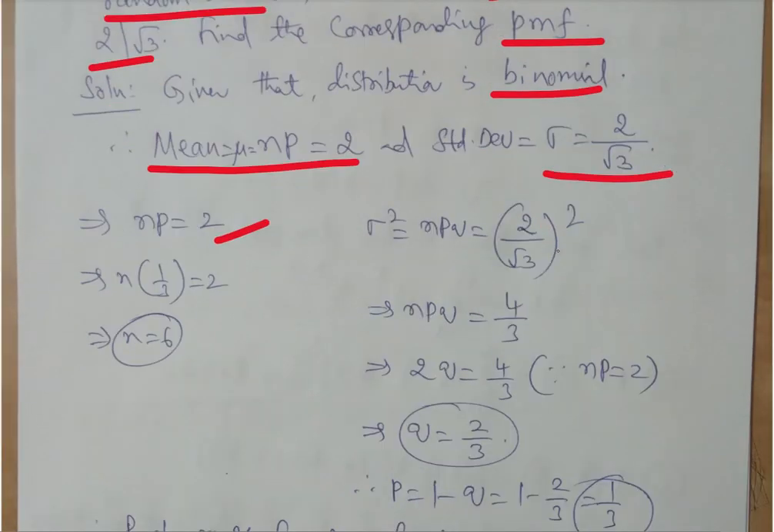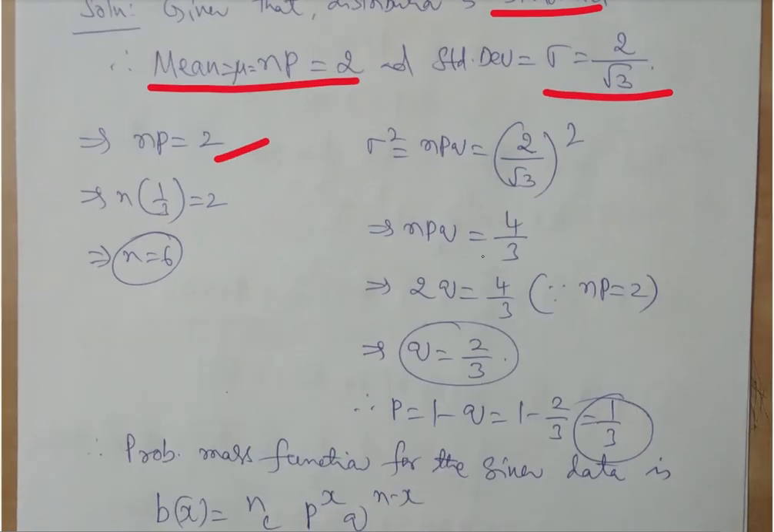Sorry, they are not given probability. Now they have given what? Standard deviation. Standard deviation is nothing but the square root of variance. We know what variance is. Variance is nothing but sigma square. What is sigma square? NPQ. So NPQ is (2 by root 3) whole square. They have given standard deviation for us, but standard deviation cannot directly give the value of NPQ. So to get NPQ, we will take the variance. So variance is nothing but the square of standard deviation.